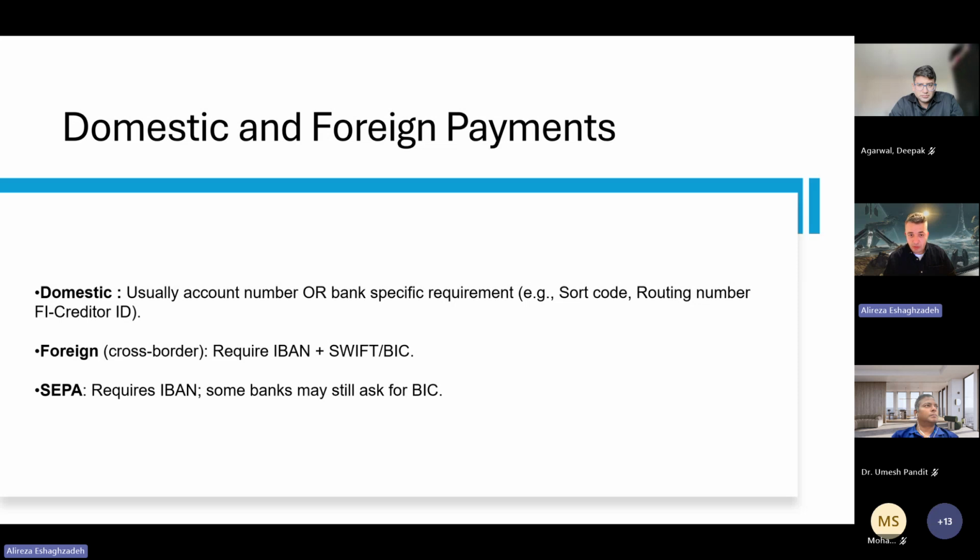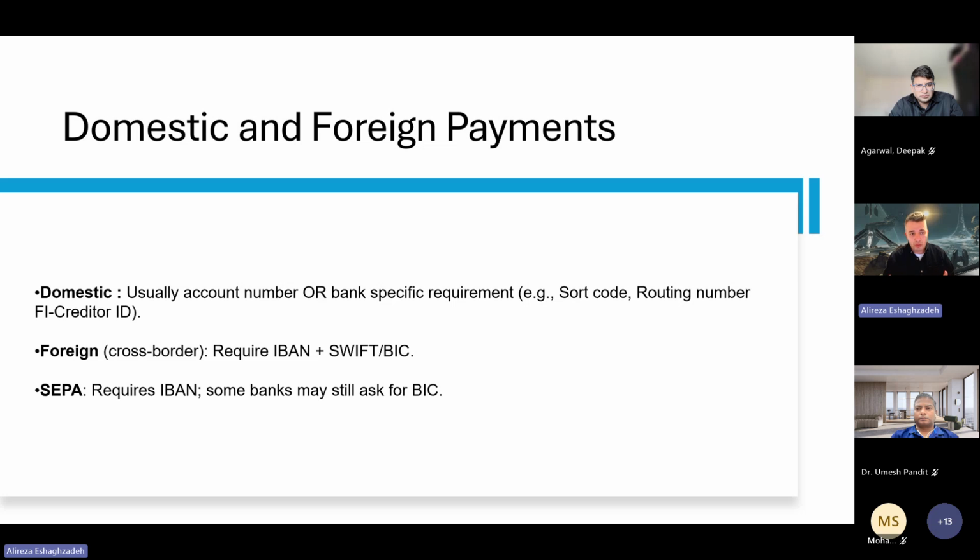For domestic payments, routing number, sort code, and bank account number are usually used, and it is country specific. For foreign or cross-border payments, it mainly requires IBAN and SWIFT. SEPA countries also require IBAN and BIC or SWIFT code.